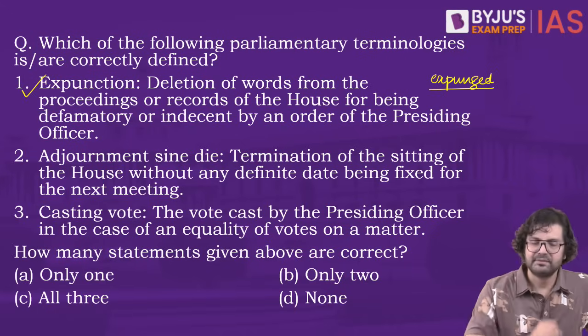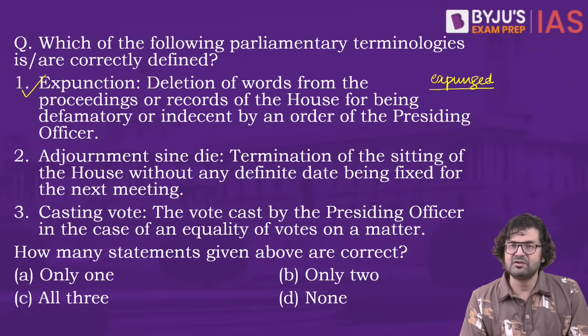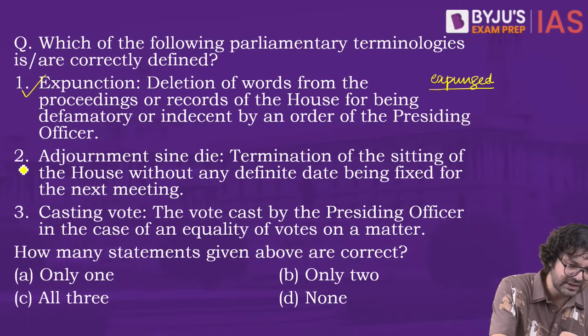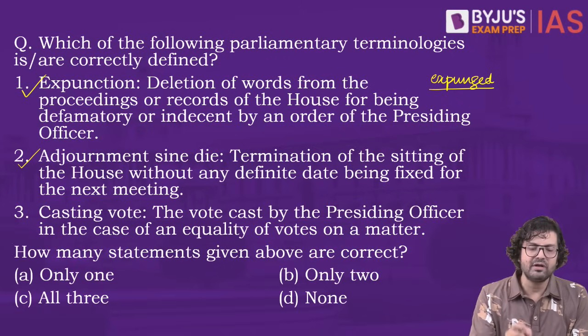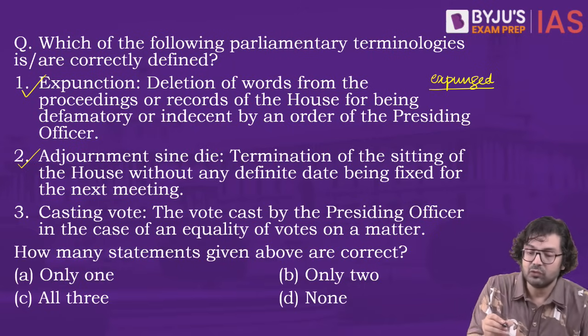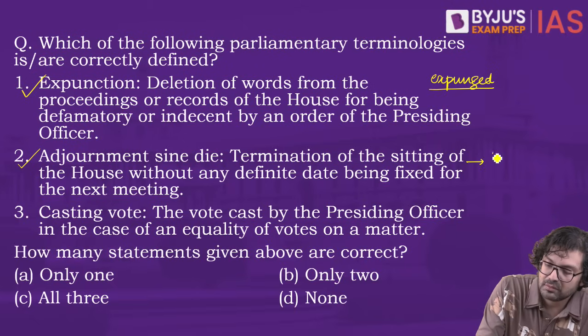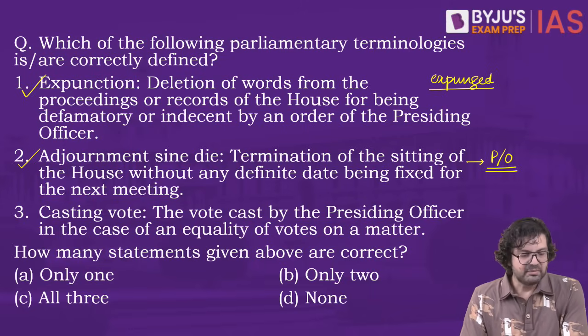Yes, one is correct. Adjournment sine die, as we have discussed earlier as well, is the termination of the sitting of the House without any definite date being fixed for the next meeting. Absolutely correct. When the date of the next meeting is not fixed, we call it adjournment sine die, and normally it's called adjournment. And who issues orders for adjournment or adjournment sine die? Presiding officer. Number 3, casting vote.